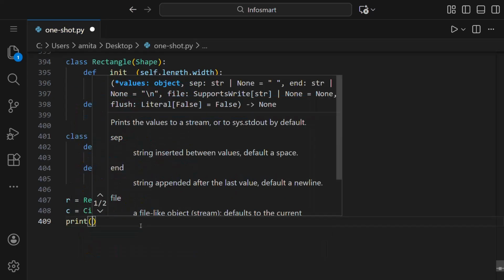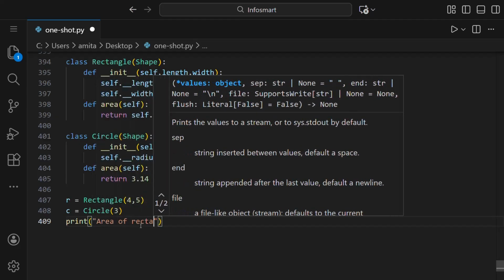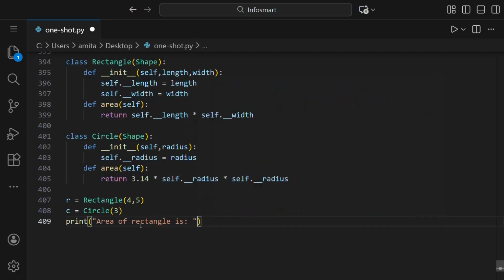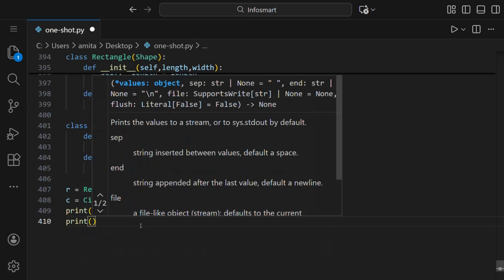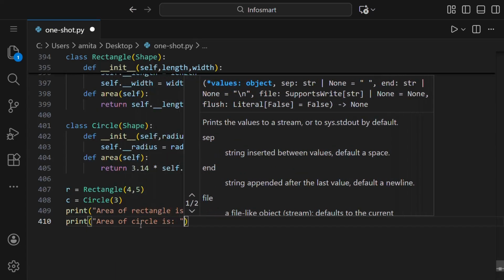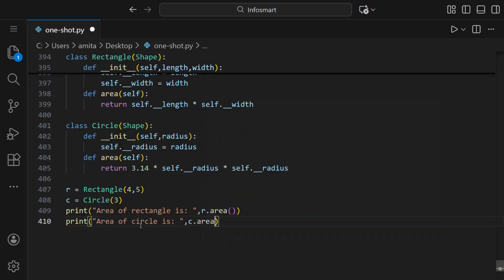Then we have to call the function. So we can say print area of rectangle is, and we can put a comma here and write r.area like this. Similarly, we'll write print, area of circle is, and here we'll write c.area, because this area is a function.